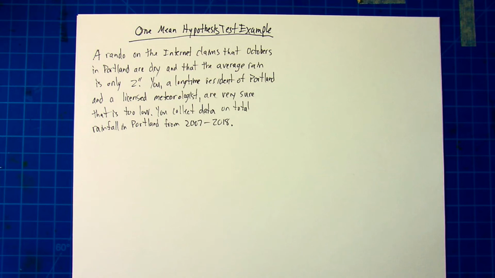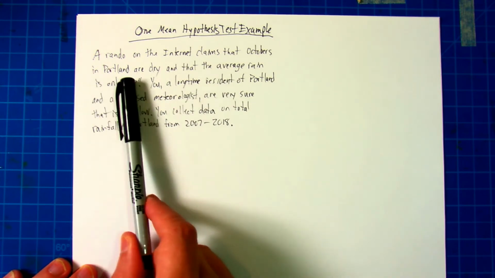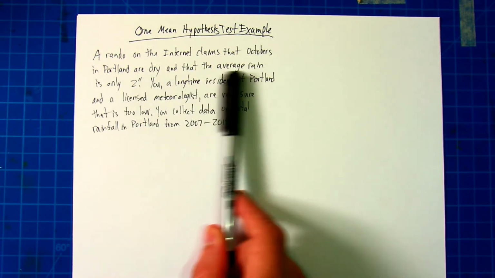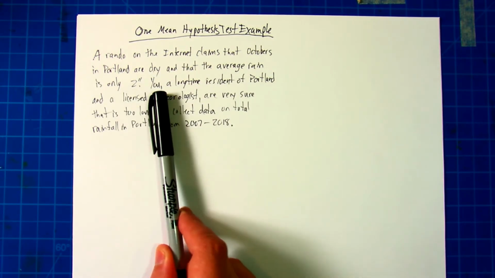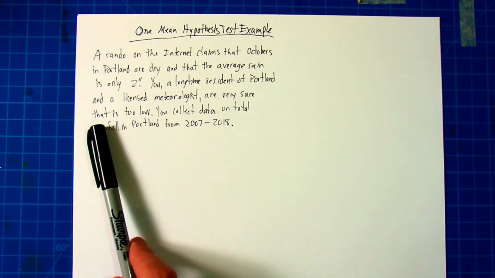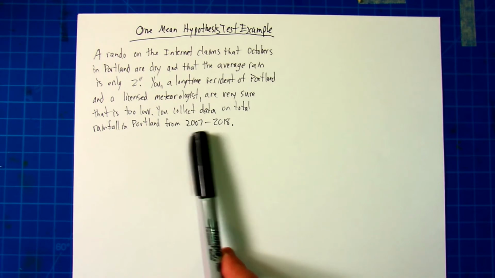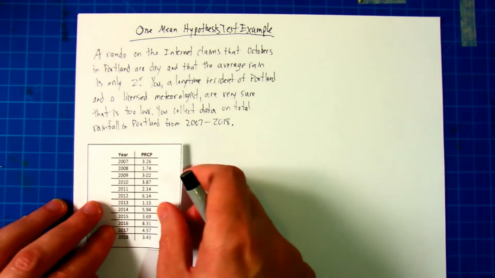Let's do an example of a one-mean hypothesis test from start to finish. Here's our setup. A rando on the internet claims that Octobers in Portland are dry and that average rain is only 2 inches. You, a longtime resident of Portland and a licensed meteorologist, are very sure that is too low. You collect data on total rainfall in Portland from 2007 to 2018, which looks like this.